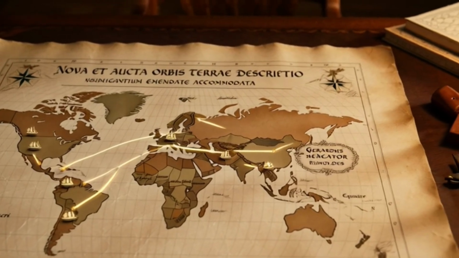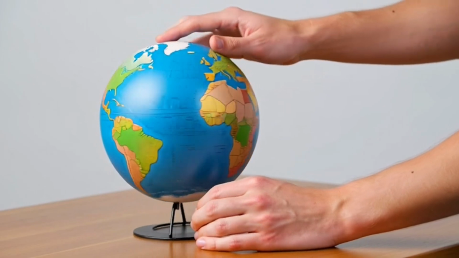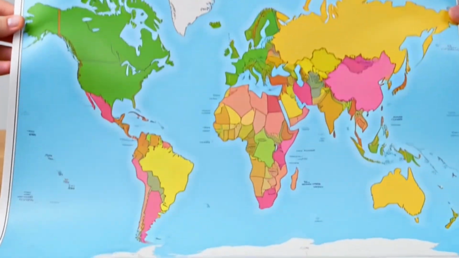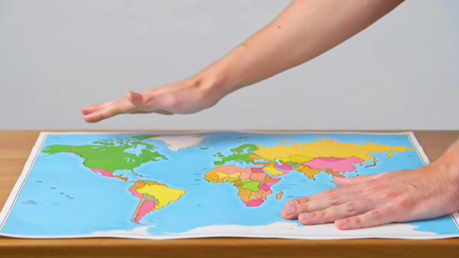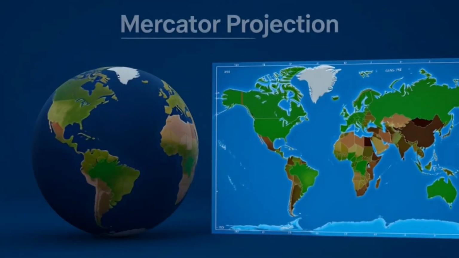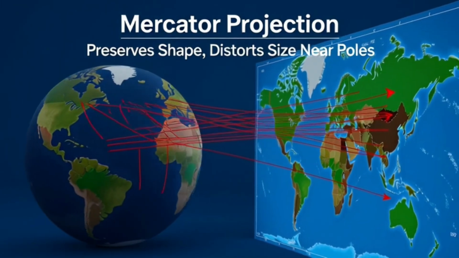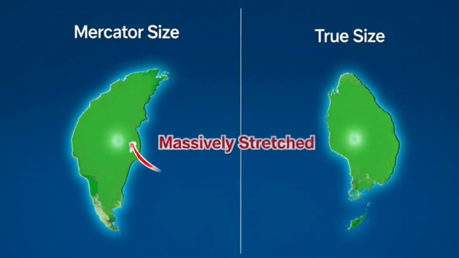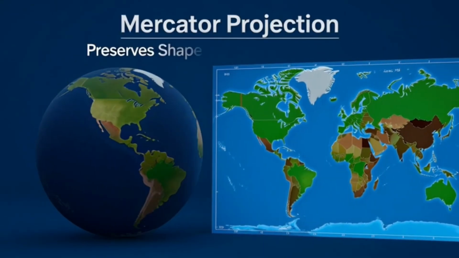The map hanging in basically every classroom on Earth, the Mercator projection, was invented in 1569 by a Flemish cartographer named Gerardus Mercator. And look, the guy wasn't trying to mislead anyone. He made it for sailors. It was brilliant for navigation. But here's the thing. When you take a sphere like the Earth and you flatten it out into a rectangle, something has to give. You can't preserve size and shape at the same time.